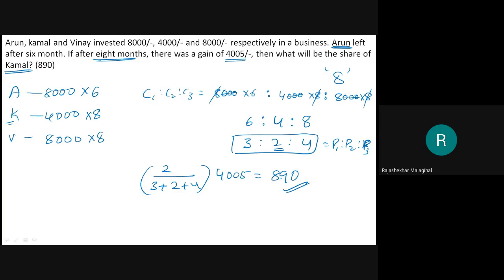We'll go to the next. In a business, A, B, C, A and C invested amounts in the ratio 2:1, whereas the ratio between the amounts invested by A and B was 3:2. Then here the total profit is given. How much amount did B receive? That I need to calculate.